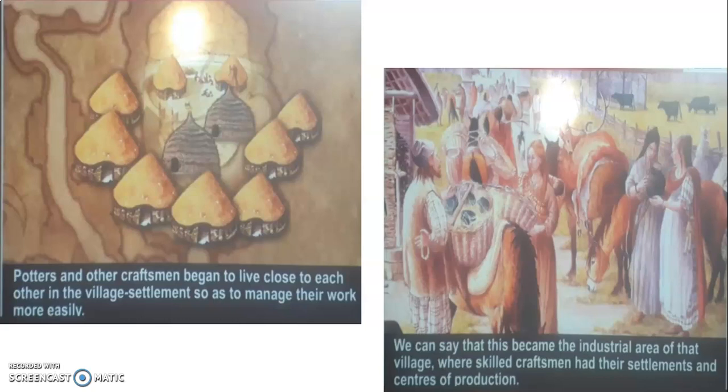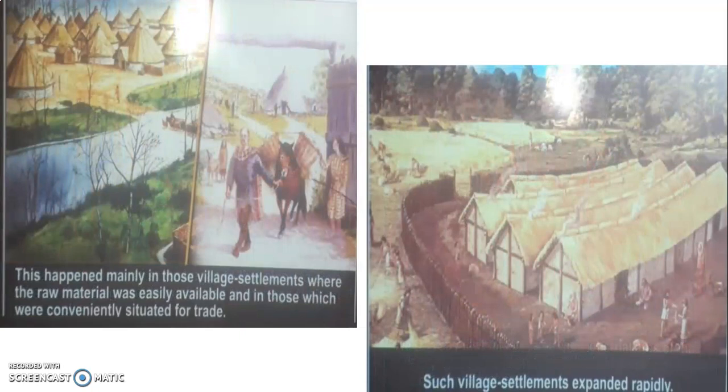In villages, food grains were grown, fruits were grown, cattle were there. But this also became a new industrial purpose, where potters used to make pots and sell them in the market. So various skilled craftsmen, artisans, also got the opportunity to show their skills, and this became the center of production. Then, as the village settlement started, the villagers from one village started traveling to another village, either to sell their goods or to bring raw material from the other village.